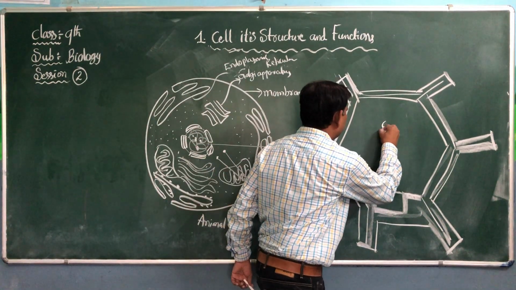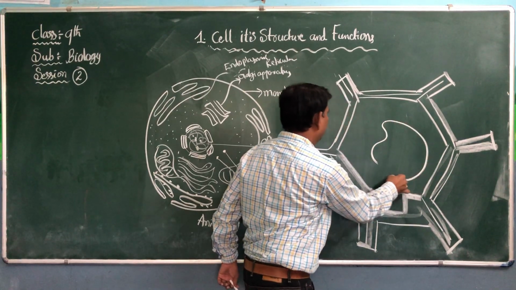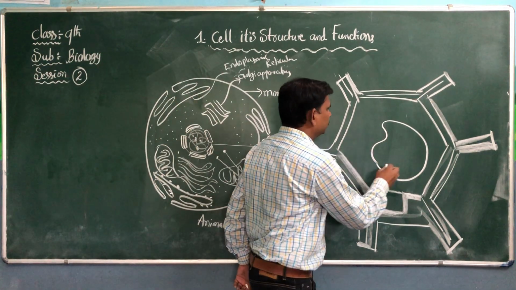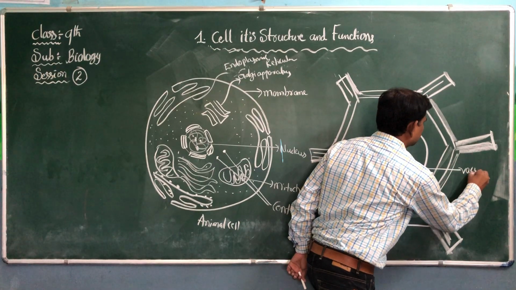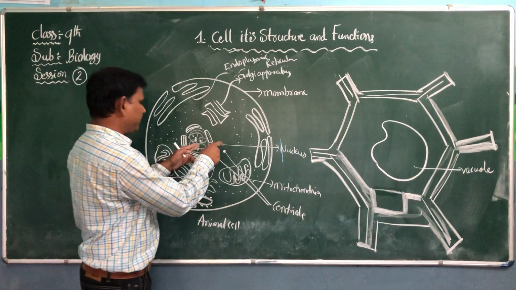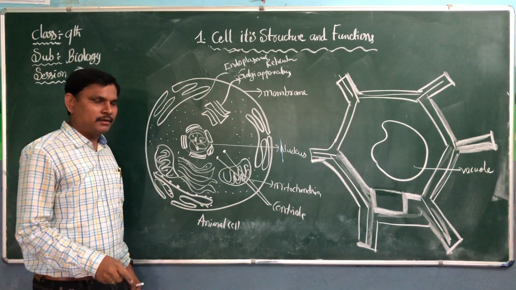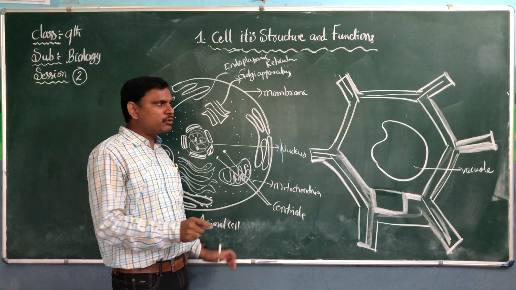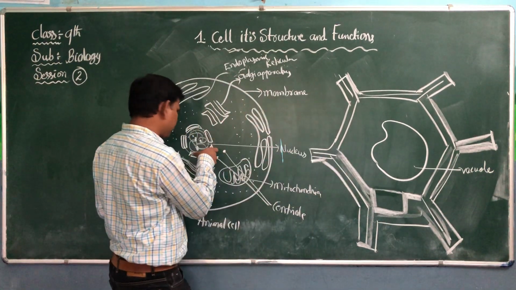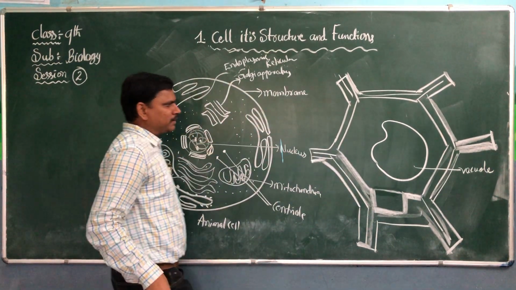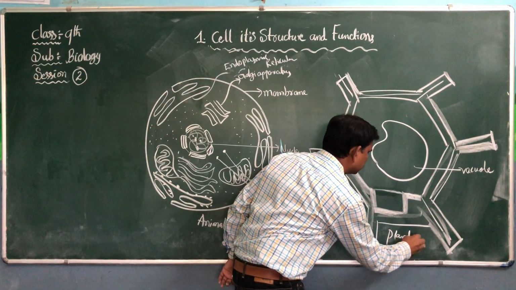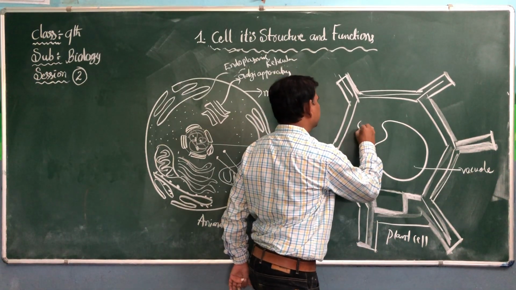In the middle of the plant cell, a big vacuole is present. This food vacuole is absent in the animal cell, but small or minute vacuoles are present in the animal cell. In the center of the animal cell, the nucleus is present, but in the corner of the plant cell, the vacuole is present.